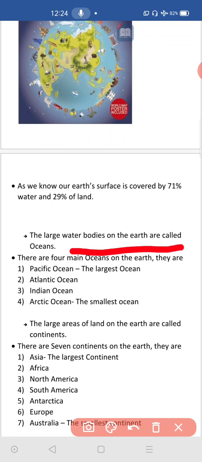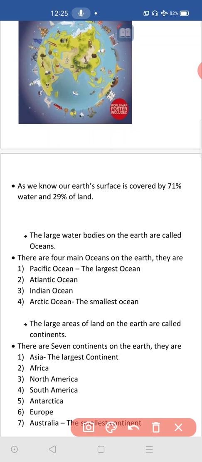Here the definition is given. The large water bodies on the earth are called oceans. We are calling them oceans. And there are 4 main oceans on the earth. These are very important points, keep them in your mind. How many oceans are there on the earth? There are 4 oceans on the earth. One is Pacific Ocean, second one is Atlantic Ocean, third one is Indian Ocean, and last one is Arctic Ocean.